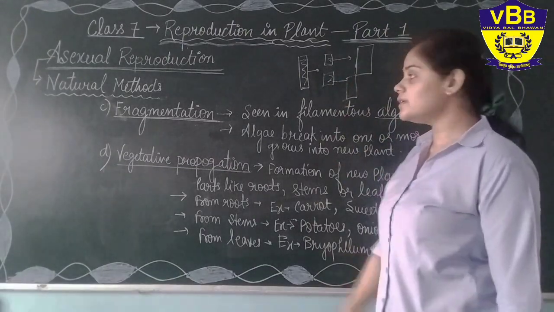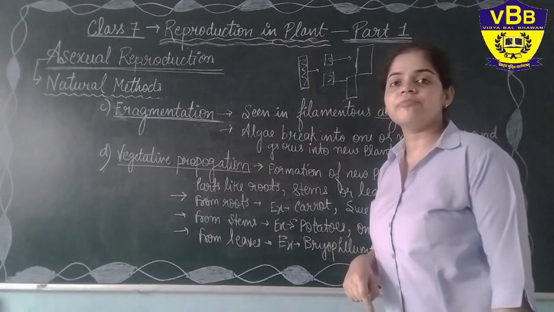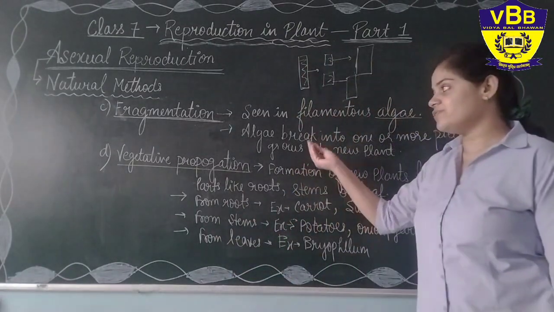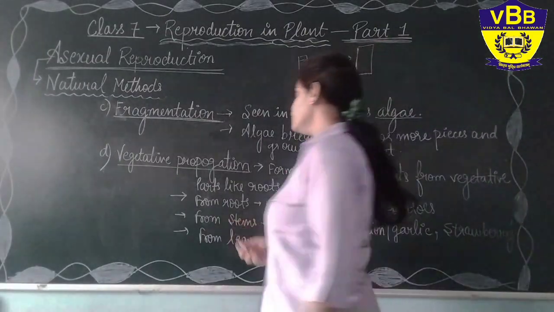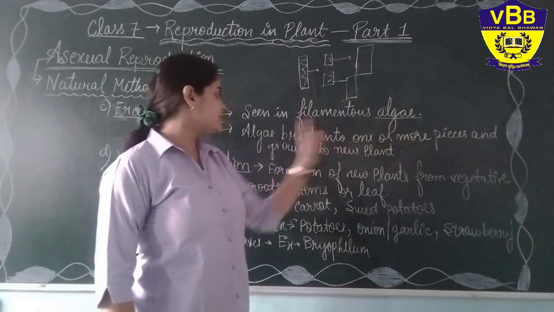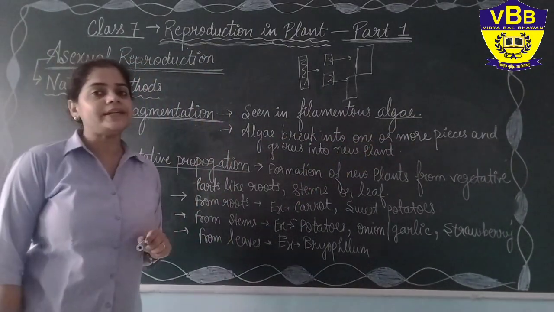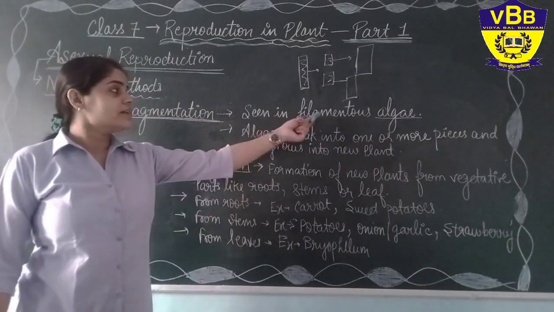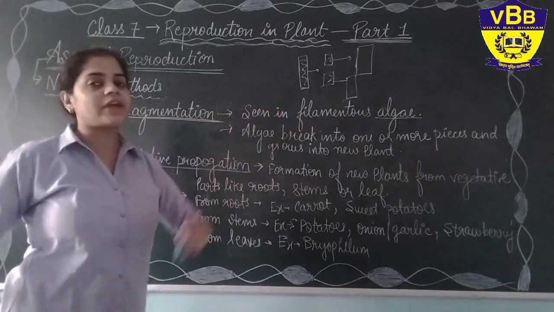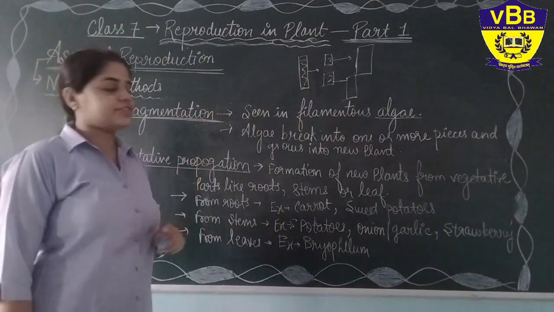So with this method, one plant is able to reproduce by breaking into fragments. As the name suggests, algae breaks into one or more pieces and each grows into a new plant. As I say, the examples are very important, so you can write down algae, which grows by fragmentation.